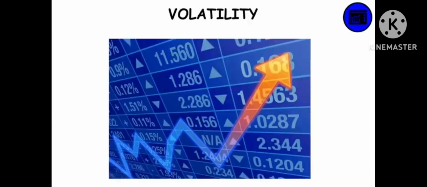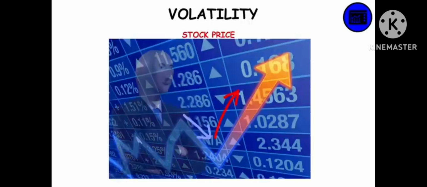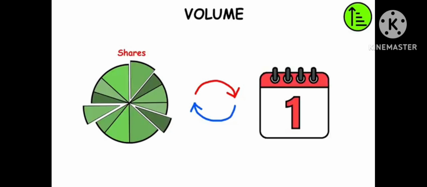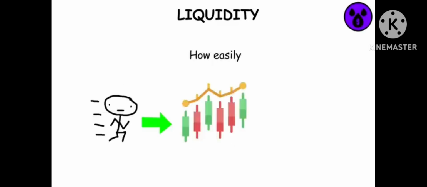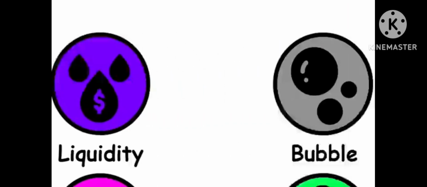Volatility. How fast the stock price moves up and down. Volume. Number of shares of a company traded each day. Capital. Broad term that can describe anything that gives value to its owners. It usually refers to money, but it can also describe machinery, patents, etc. Liquidity. How easily you can get into and out of a stock. It increases with volume.